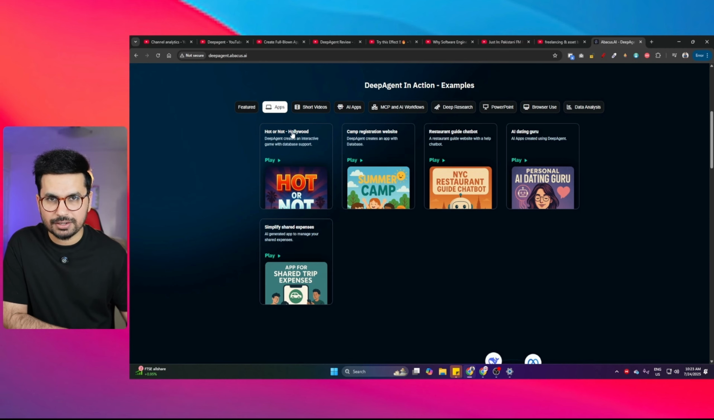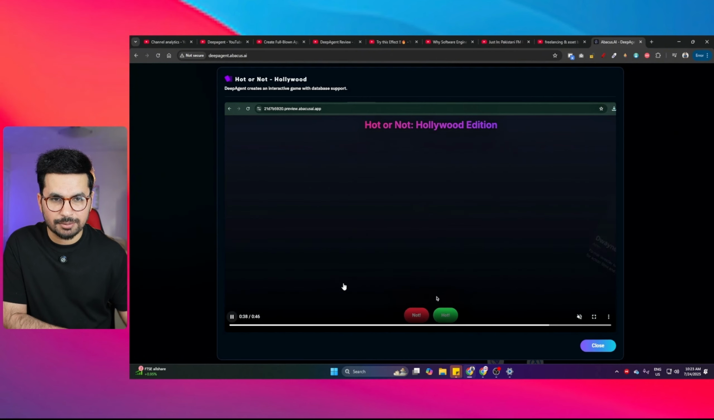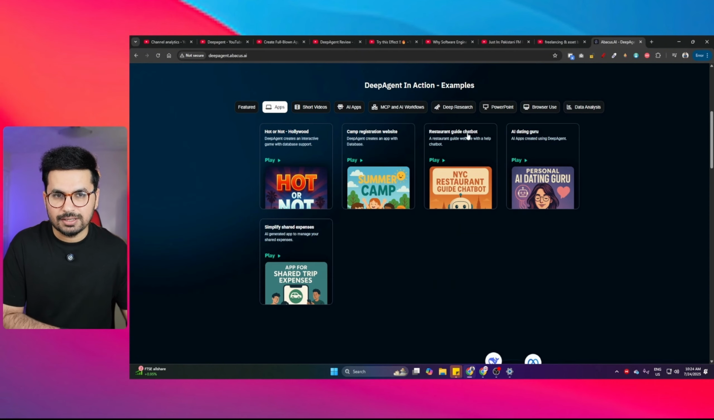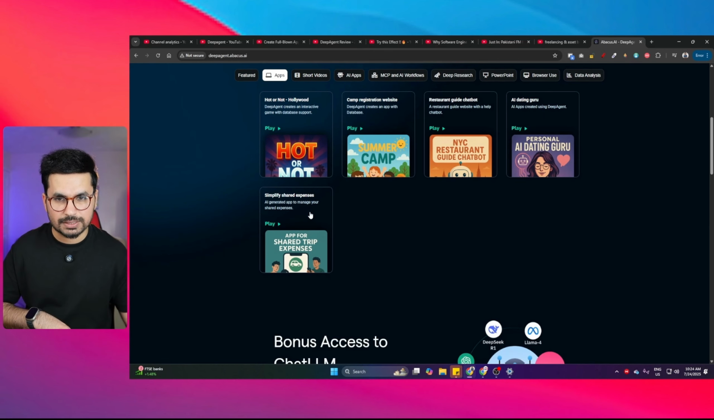So this one is the Hot or Not app. This is just like a Tinder-style app where you can actually swipe left or right. Then there is this restaurant guide chatbot. There is this AI dating guru as well, and also this expense tracker app.